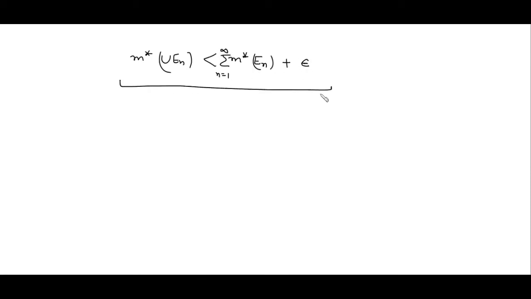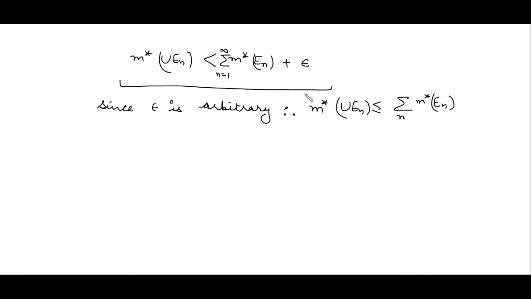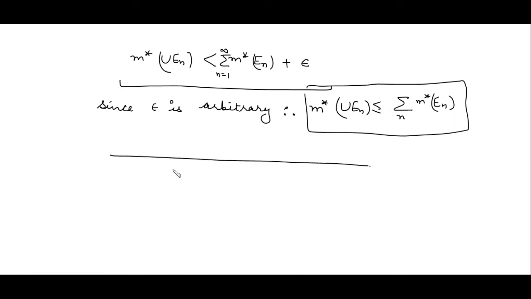Now since this strict inequality holds for every epsilon, since epsilon is arbitrary, therefore the outer measure of the union of En is less than or equal to the summation of the outer measure of En. This is what we wanted to show: whenever we have a countable collection of sets, the outer measure of the union is less than or equal to the summation of the outer measure of En. It means it satisfies the countable subadditive property. So with this the result holds.